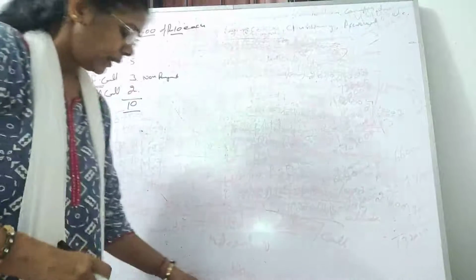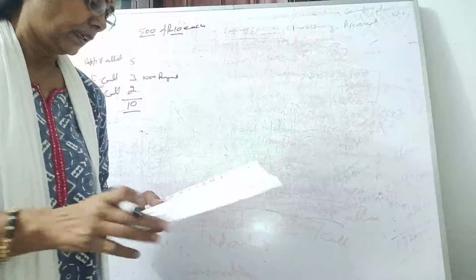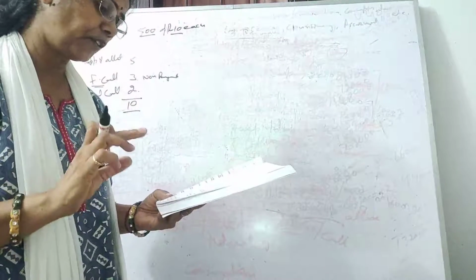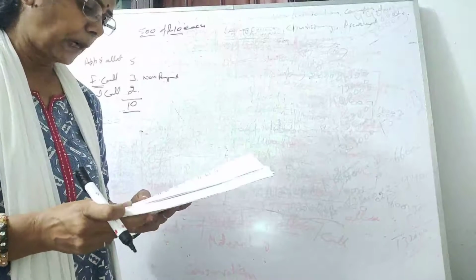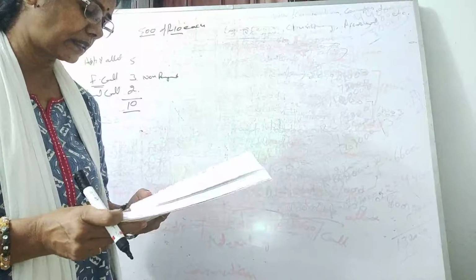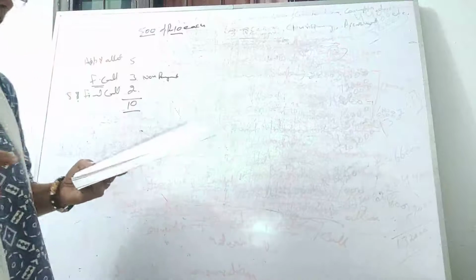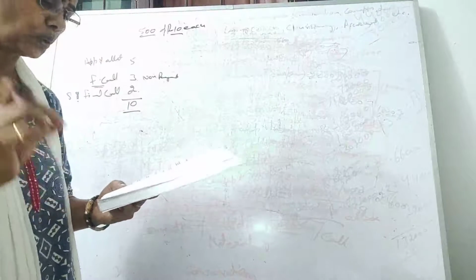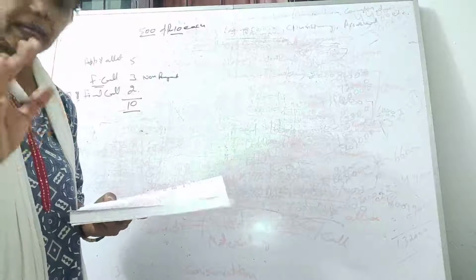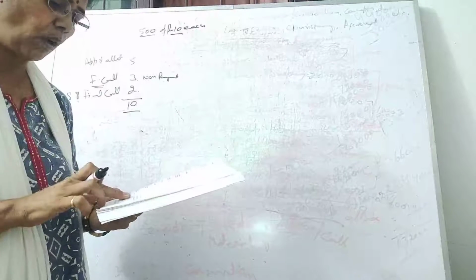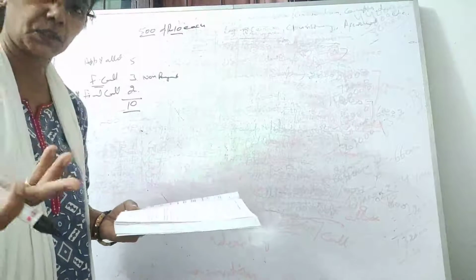Now it's telling the first case, we have forfeited these shares and reissued. Now pass the journal entry in the following cases. The first one, if the shares are reissued for rupees 5 per share. So first we have to show the entry of forfeiture. It's telling all the forfeited shares were reissued.